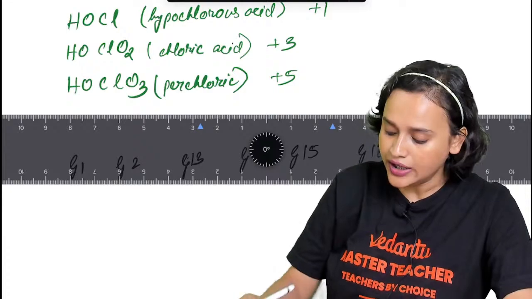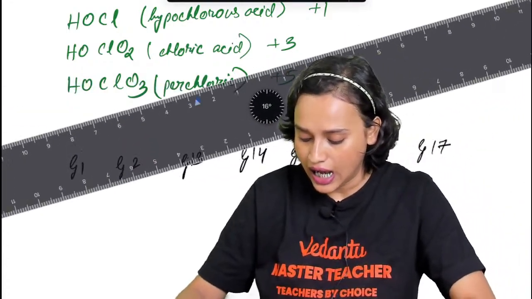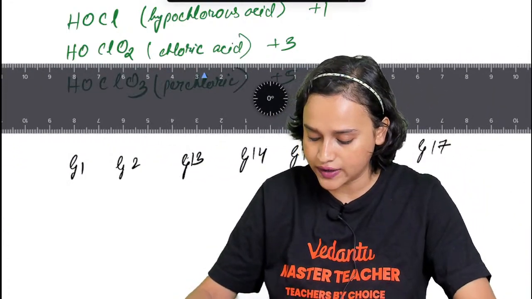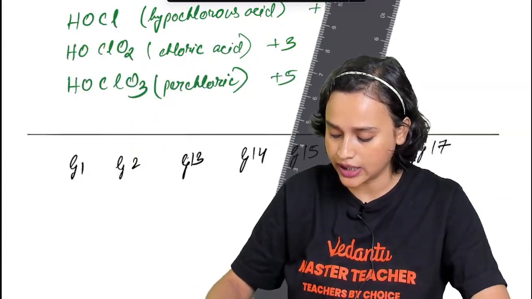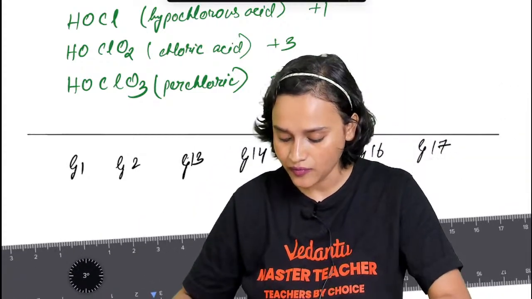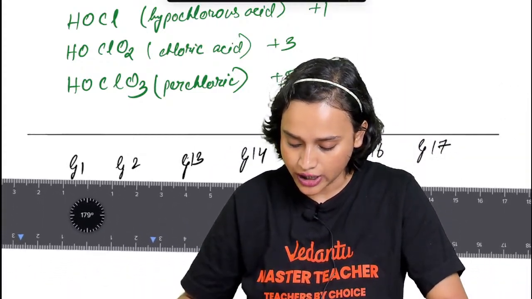Now, let me show you how we can write the oxidation state. Although I have told you once, I'm going to tell you this again. So check it out, everybody.